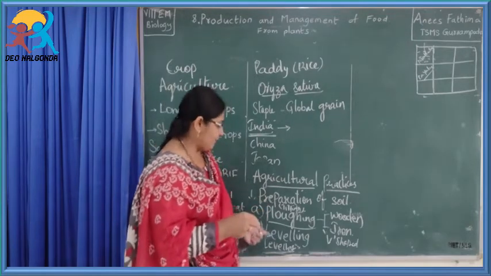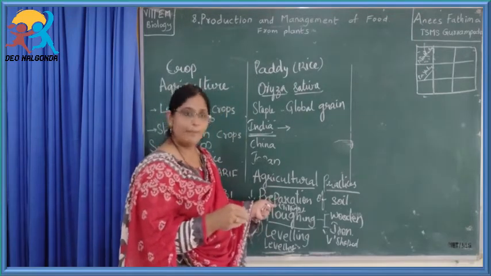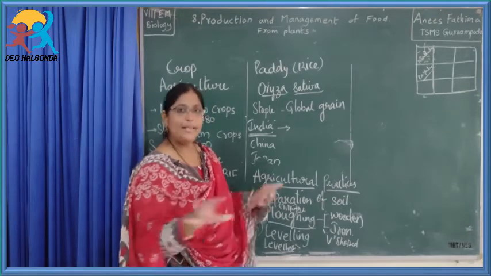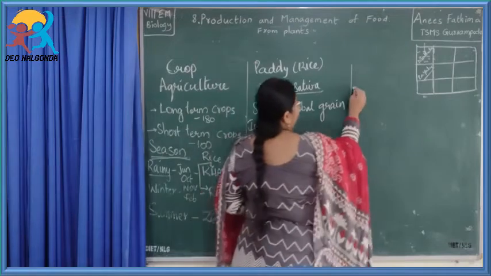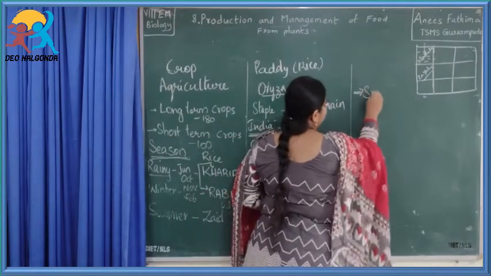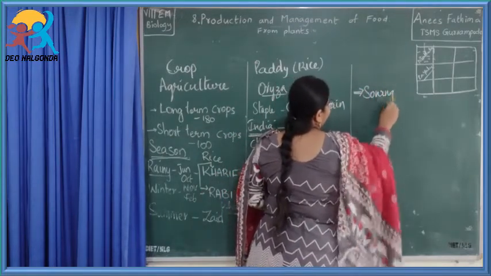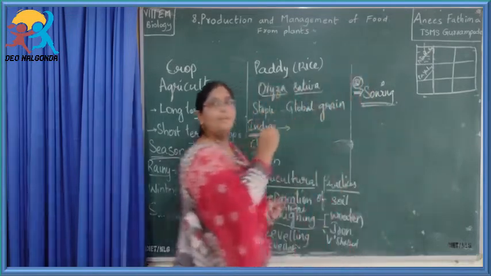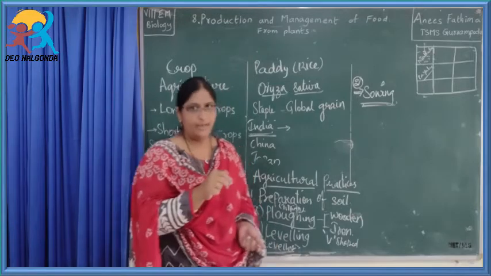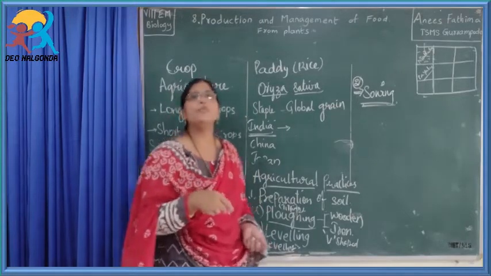Ploughing is done, leveling is done, both of them come under preparation of soil itself. Soil is prepared, now the soil is ready. What has to be done? The next one is sowing, the most important aspect. So what is sowing? Sowing means nothing but putting the seeds in the soil.